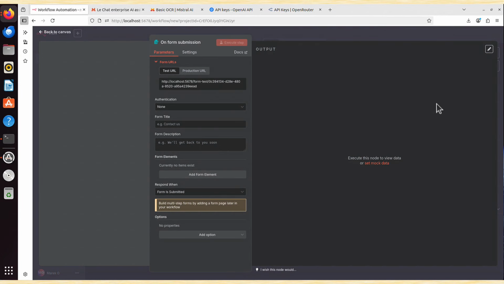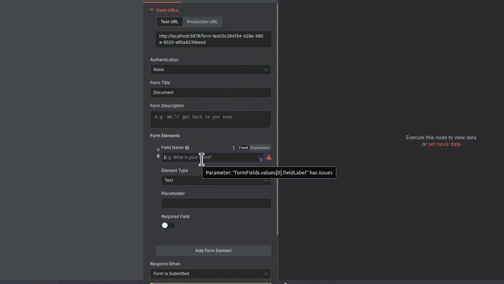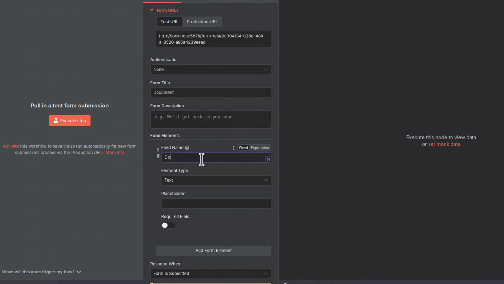We are building that first button where I could upload my file, my list document in that case. We will then be able to send that document up to Mistral OCR. And there is not much here for us to do. Form title, maybe I will call it document. You can add a description, but it's optional. But what we want to do here is add a form element. And field name, you will see what it is, don't worry about it. Form element, we will call it document again.